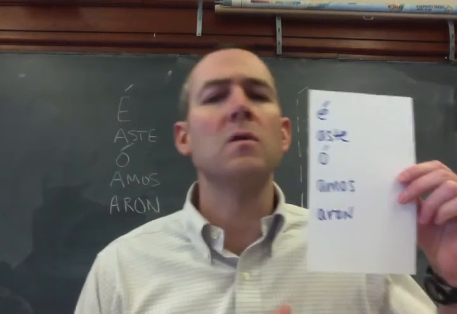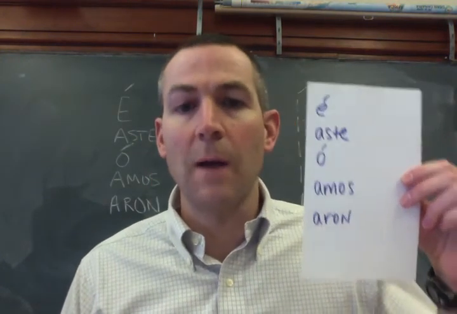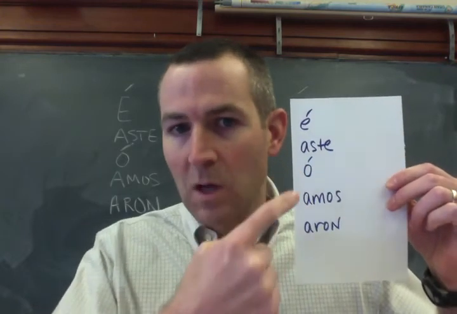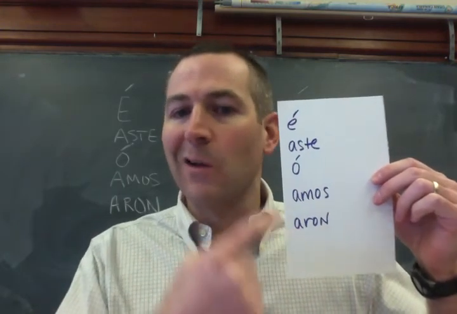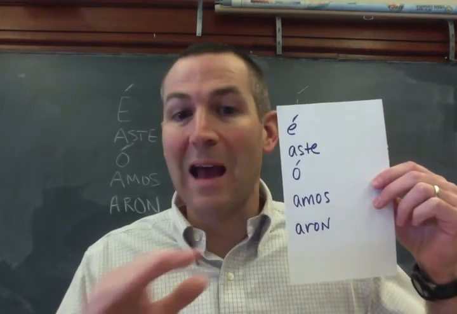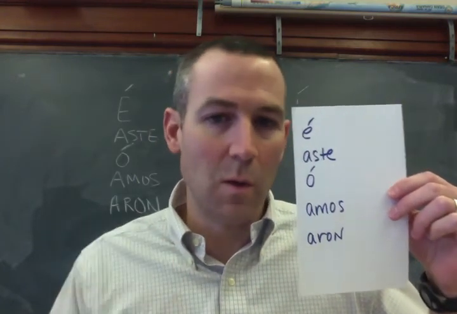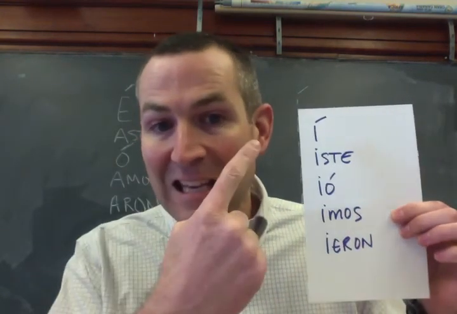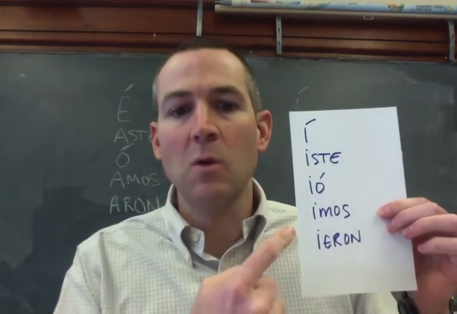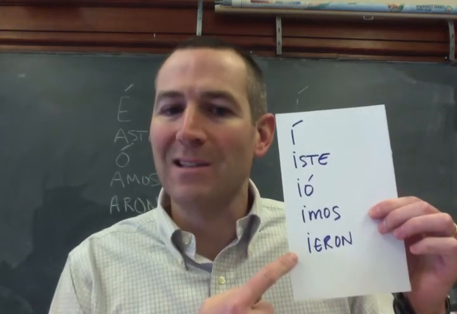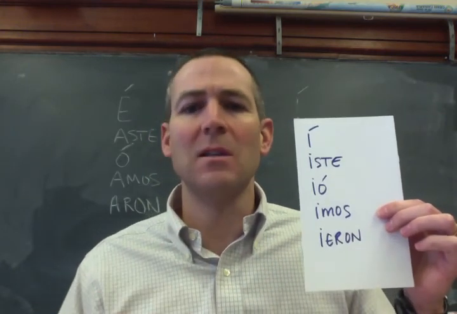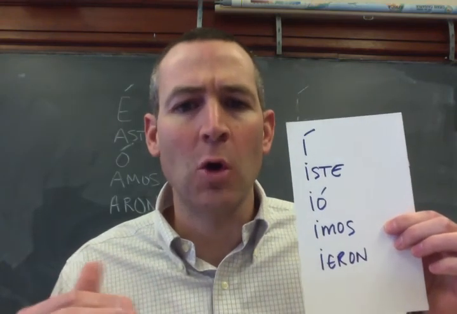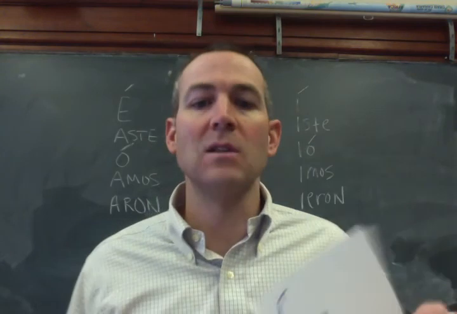Those going with AR verbs, é, aste, ó, amos and aron, accents on those. And of course, you've noticed that with nosotros, amos doesn't change. Nosotros is always a troublemaker. And then these, for your ERs and your IR verbs, iste, í, imos, and ieron. Practice this one, ieron. There's a lot of vowels in there. It's always a big issue. Ieron. Say it with me. Ieron. Ieron. Very nice. All right.